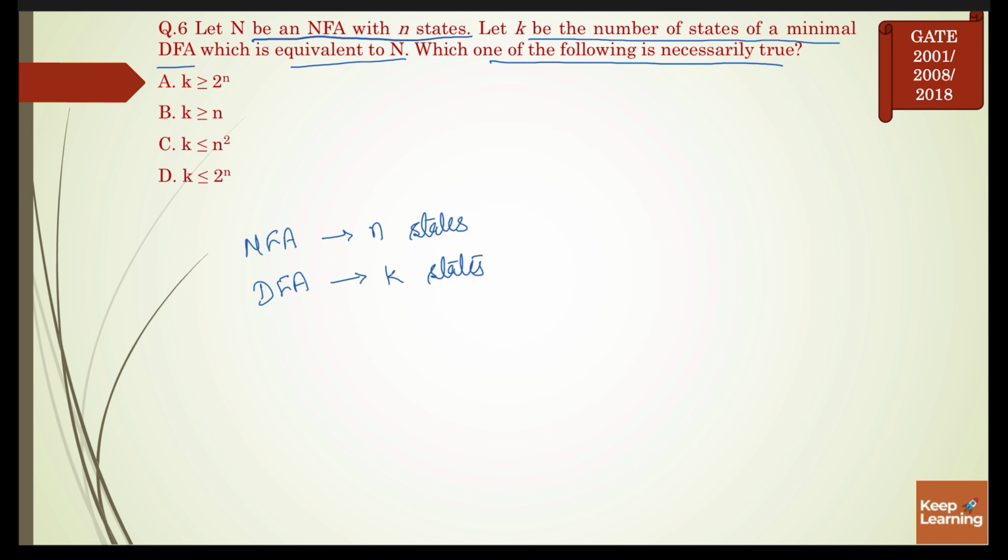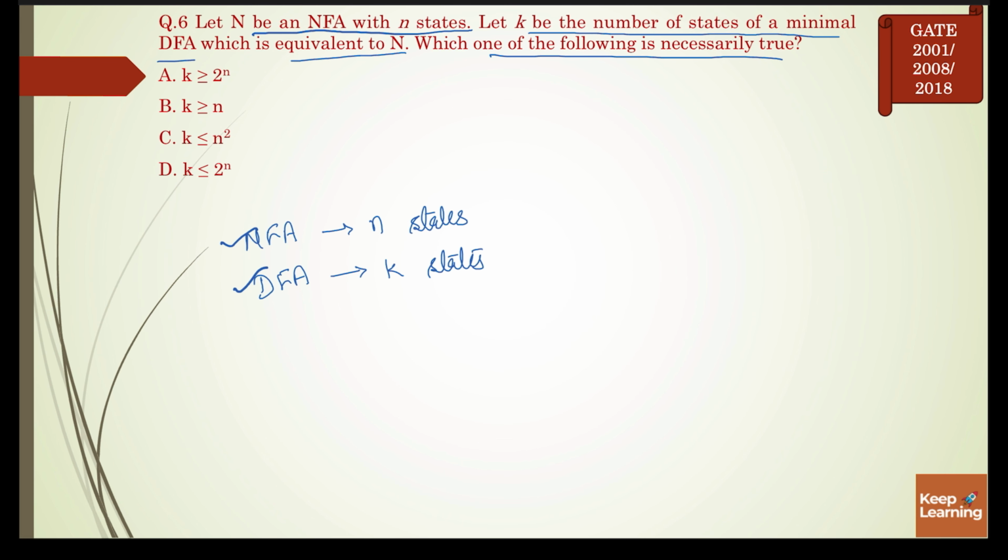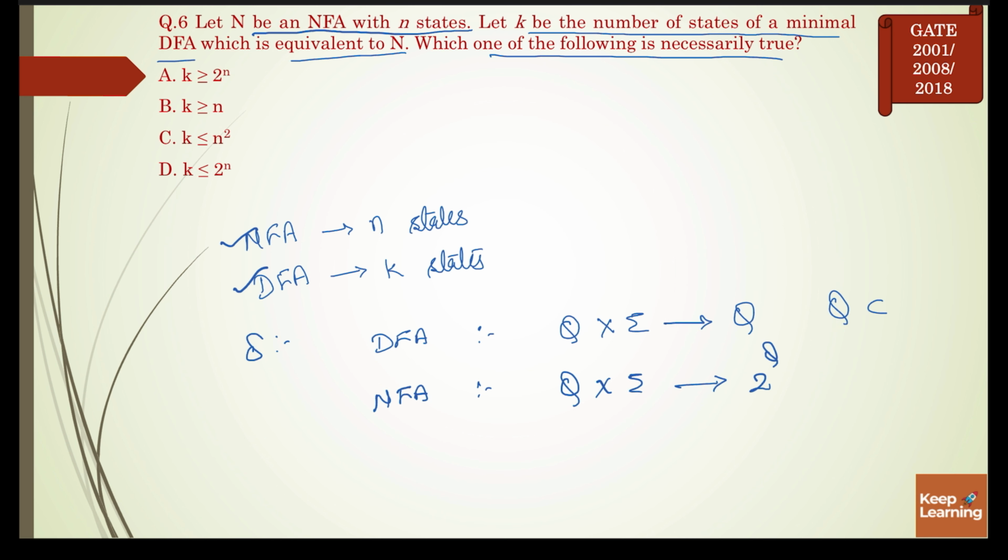We can use another approach to solve this question, taking the help of the transition function of NFA and DFA. In a DFA, from a state, by taking an input, we can reach exactly one other state. But in an NFA, we can reach a number of states, which is a subset of Q, so 2 to the power of Q. In the DFA we have k states, and in the NFA we have n states, so replace Q with n.